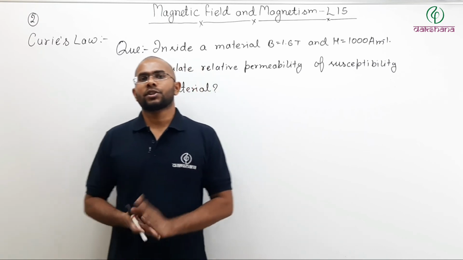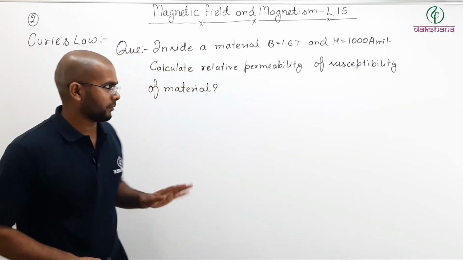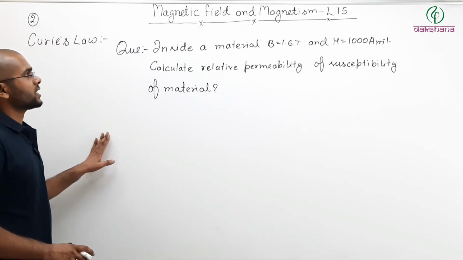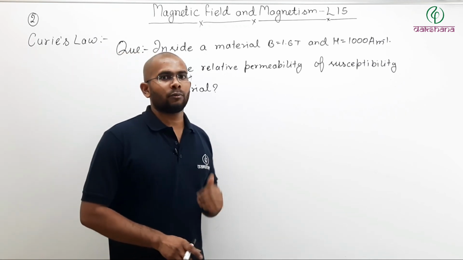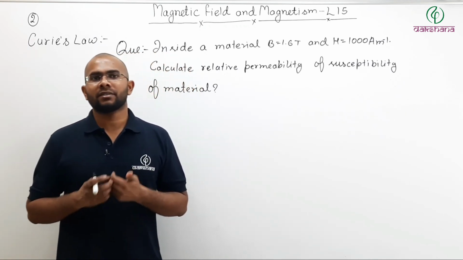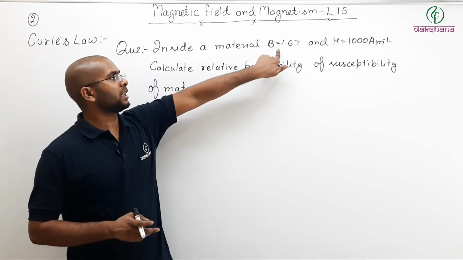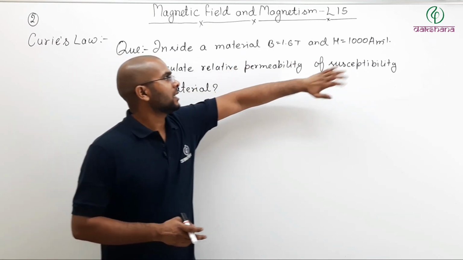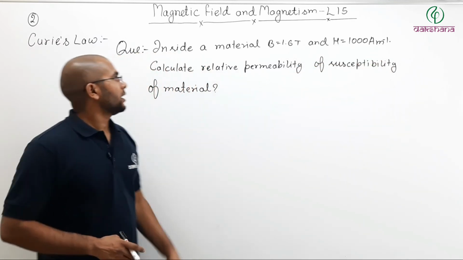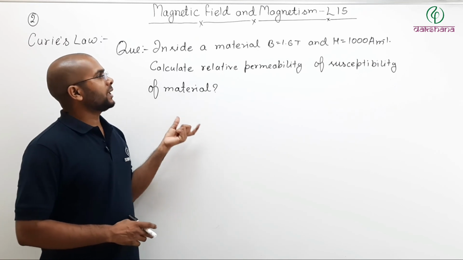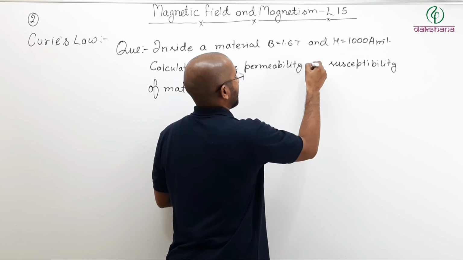Now let us solve a question based on susceptibility and relative permeability. This is a very easy question. The question is, inside a material, B is 1.6 Tesla. Now when we are saying inside a material magnetic field, we are talking about total magnetic field. So total magnetic field is 1.6 Tesla and magnetic intensity is 1000 ampere per meter. Calculate relative permeability and